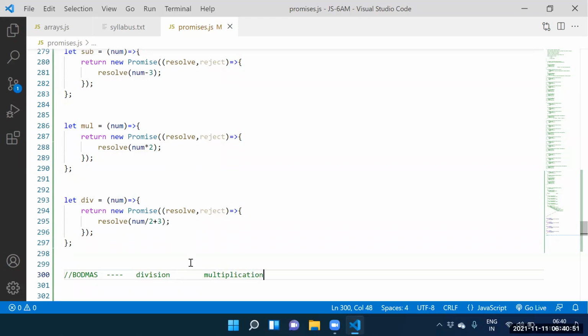Division, multiplication, next one addition, next one subtraction. So this is the priority, guys. But luckily we don't have a bracket here. This is the priority.